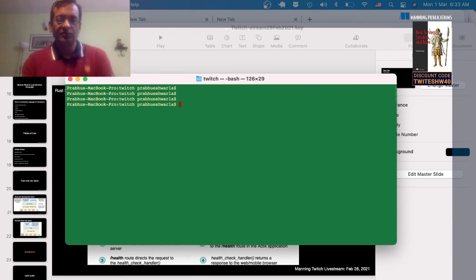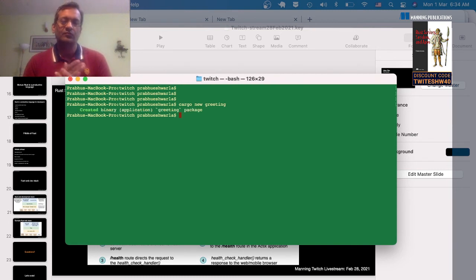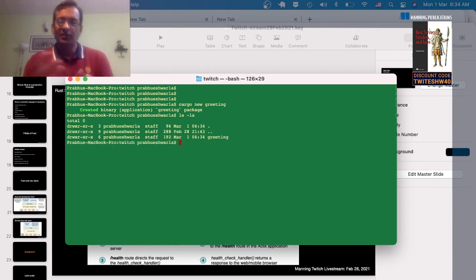So let's create a new project in Rust using Cargo. Let's say I just want to write a simple greeting web service. All right. So by default, the Cargo tool creates some scaffolding for you. Let's go to the directory.